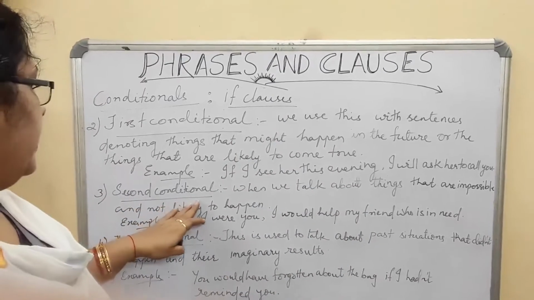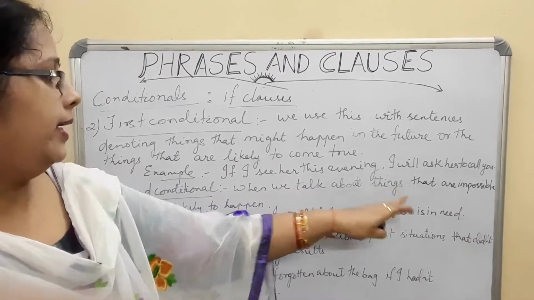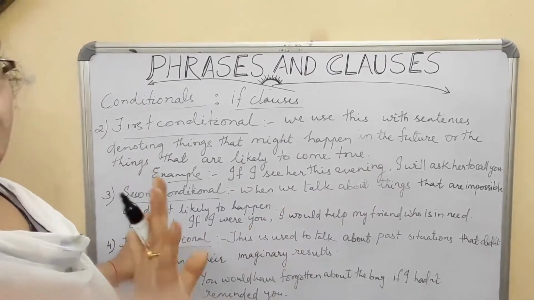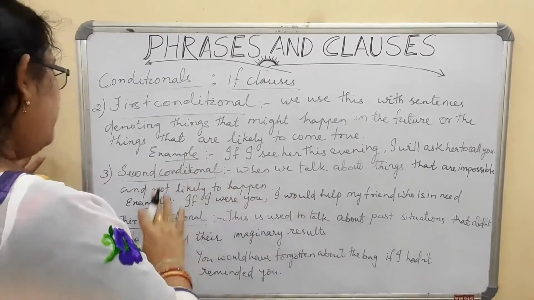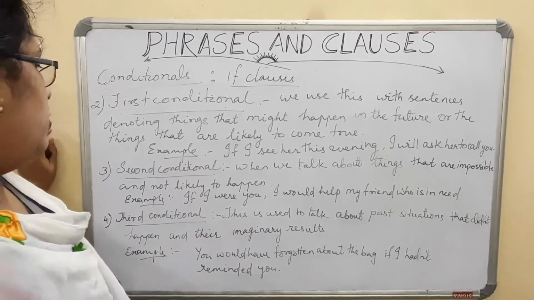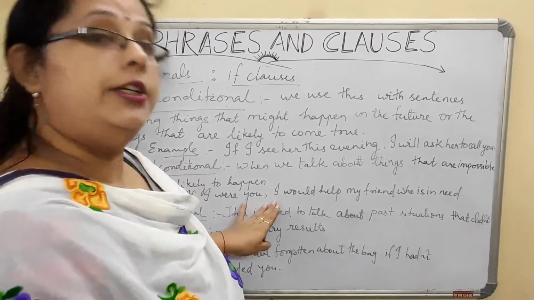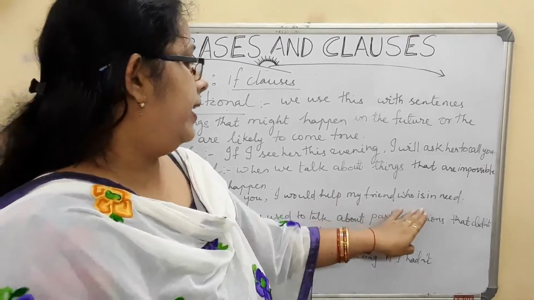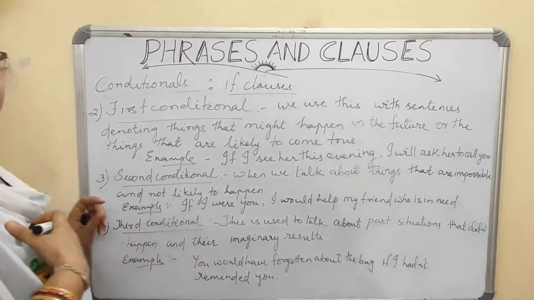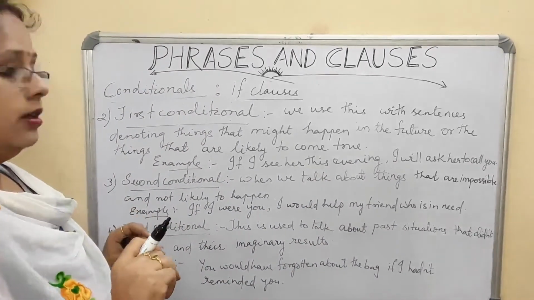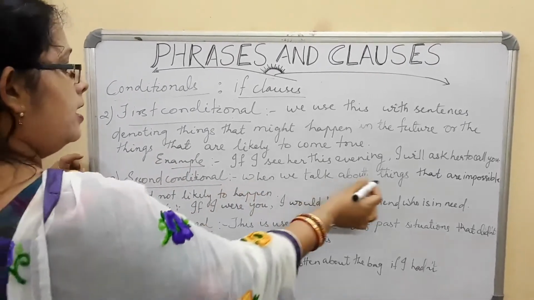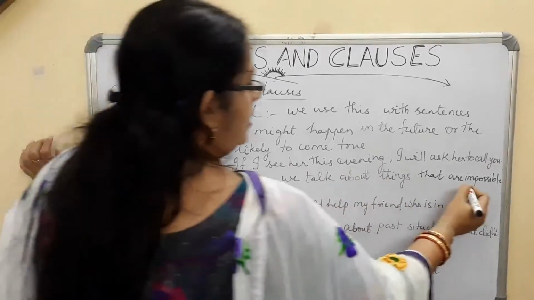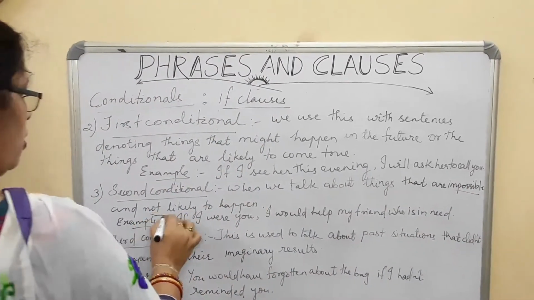Second conditional is when we talk about things that are impossible and not likely to happen. If I were you, I would help my friend who is in need. अगर मैं तुम होती, जो कभी नहीं होने वाला है. If I were you. So it is just about the things that are impossible and it is not likely to happen in your future.